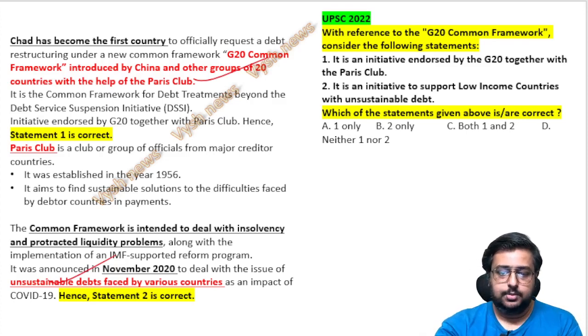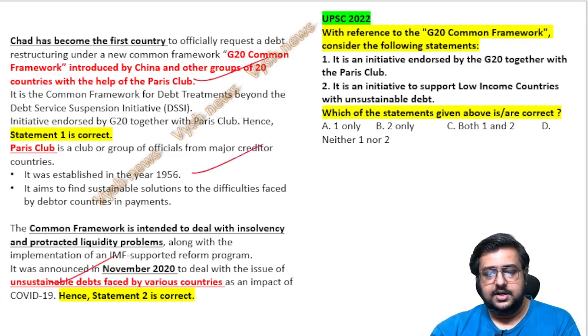So what is the Paris Club also? It's a 1956 body where a group of officials from major creditor countries came together, again finding sustainable solutions to give debt to the poor countries. So they asked that concept, and they will ask again in future because the G20 summit is happening now. So these are the 3 questions, which is the reason I am going to give more details about G20 today, okay?